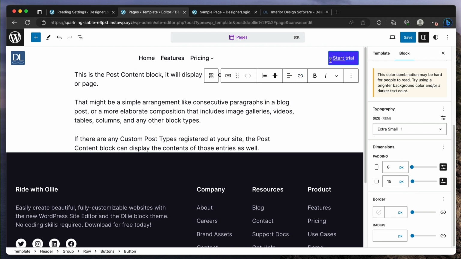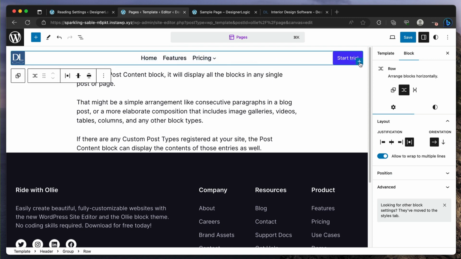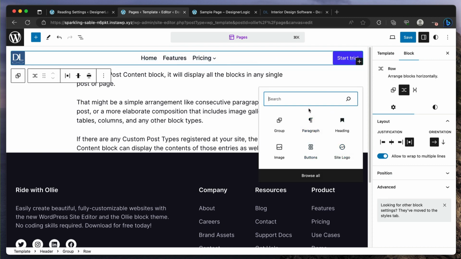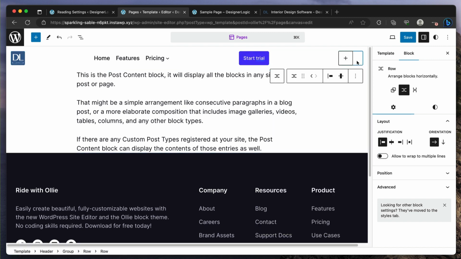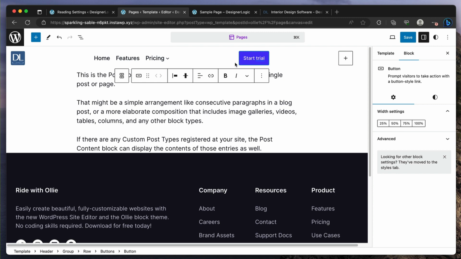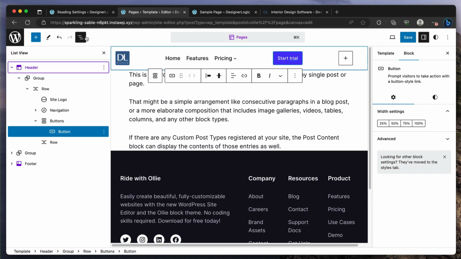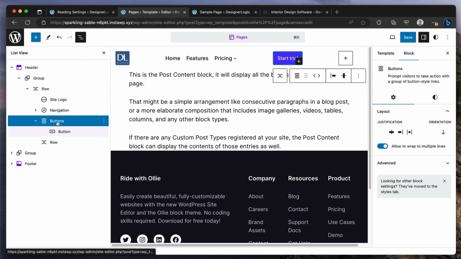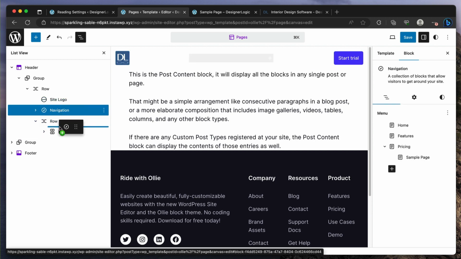So there it is. And then what we can do here is we can add a row. So here, for example, I can add a row or a group, whichever you prefer. And within that row, I can drag this guy in here, if it lets me. Okay, there it is. I'll explain that in a second. And then the navigation, I might want it here in the row as well.